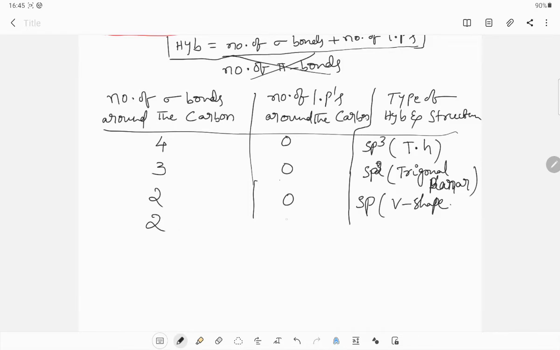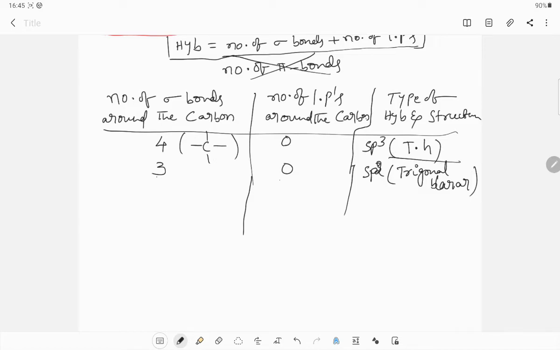Or number of sigma bonds 2, 0 lone pair, then it is sp, also called linear shape. I am very sorry, wrong information I am giving. Once again I am telling you, I am very sorry for this. So around the carbon 4 sigma bonds, sp3, tetrahedral.